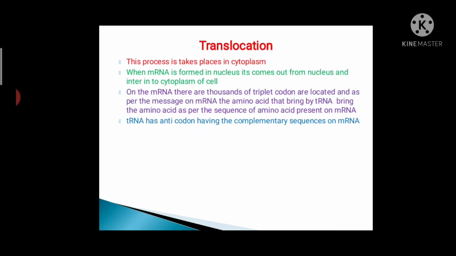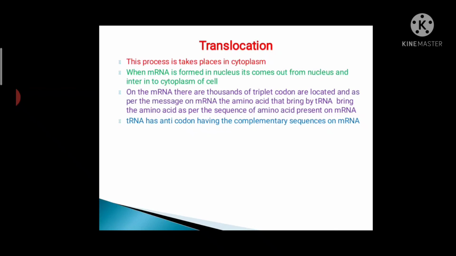The process of translocation takes place in the cytoplasm. When mRNA is formed in the nucleus, it comes out of the nucleus and enters the cytoplasm of the cell.